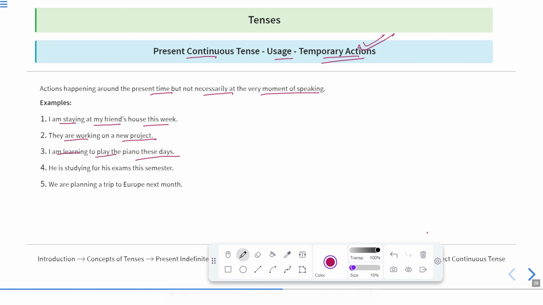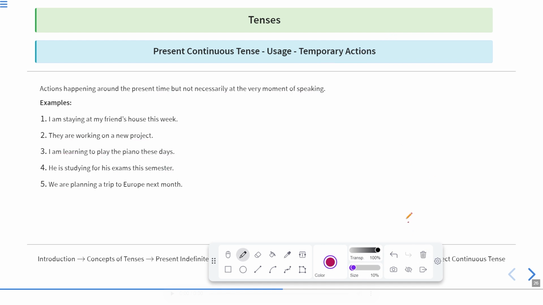I'm learning to play the piano these days. So this action is only going on these days when I'm free. He's studying for his exams this semester. We are planning a trip to Europe next week, or next month. So this planning is going on right now. Maybe in the next month it will be executed.